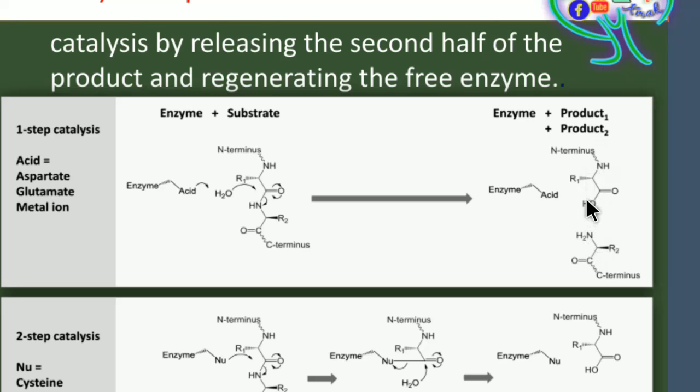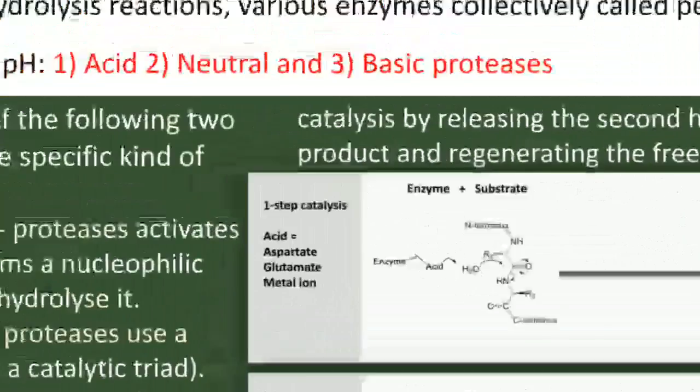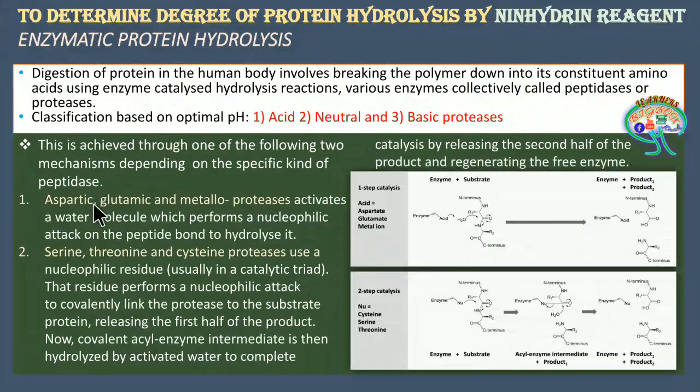After the breakage of the peptide bond, the enzyme is retained, and further the enzyme again shows its action on a different target. So this is how the acidic pH group of enzymes act upon the protein polymer.